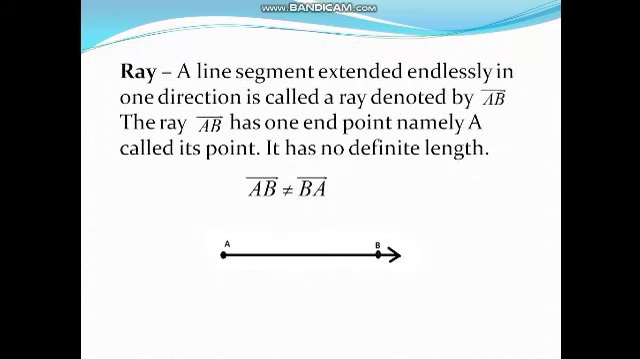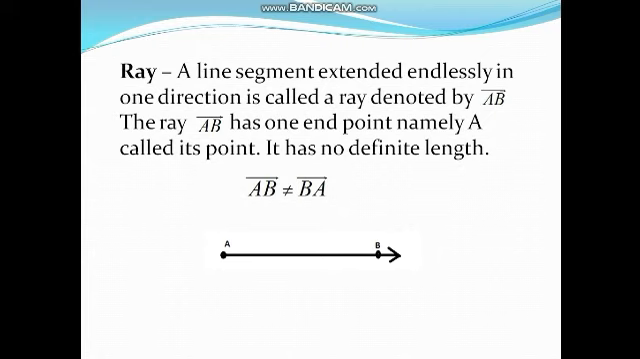Next, ray. This is a one-sided arrow line segment. This arrow shows that a line segment extended endlessly in one direction is called a ray. We describe a ray by an arrow symbol. The ray AB has one endpoint, namely A, called its initial point. It has no definite length.